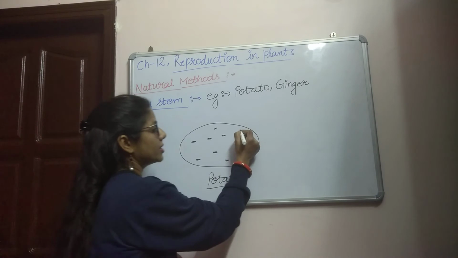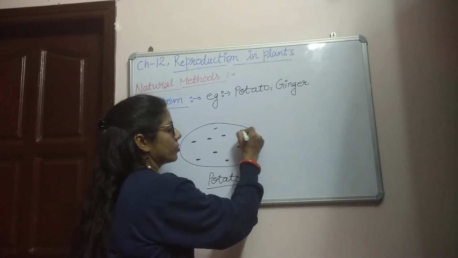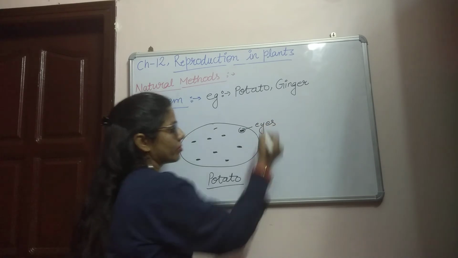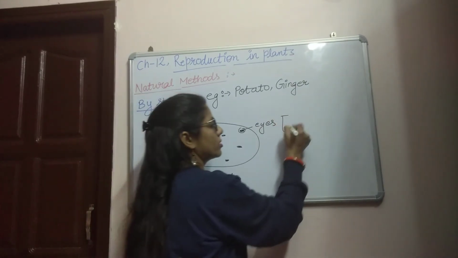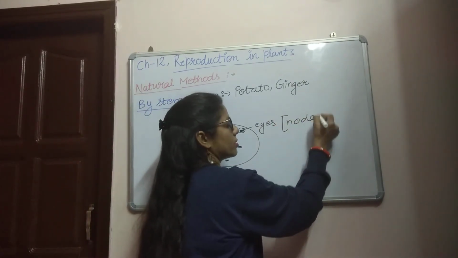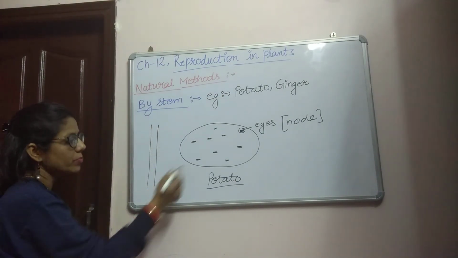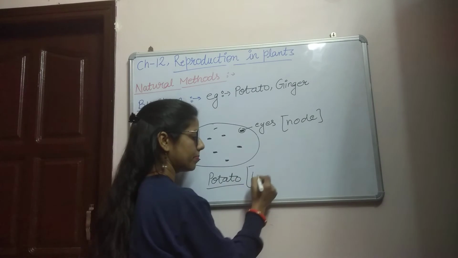So these eyes, these depressions, represent a node, as we have seen in an aerial stem, because potato is an underground stem.